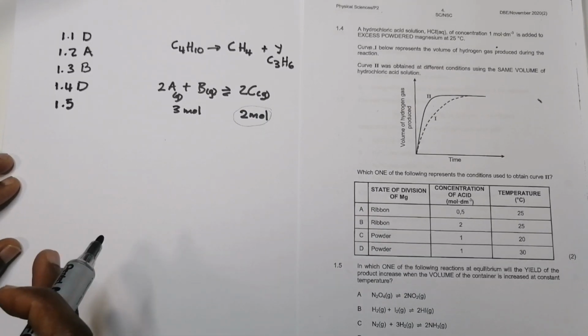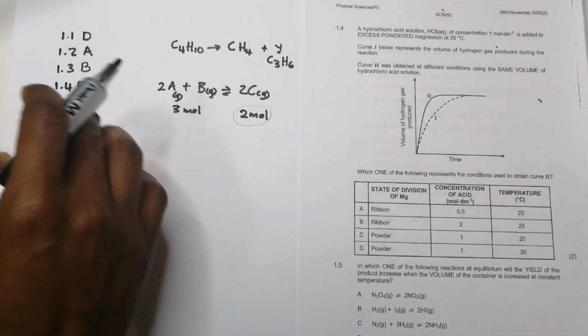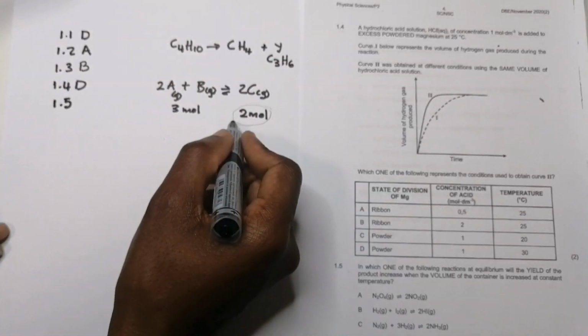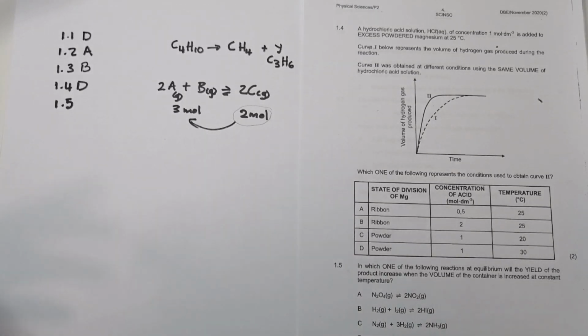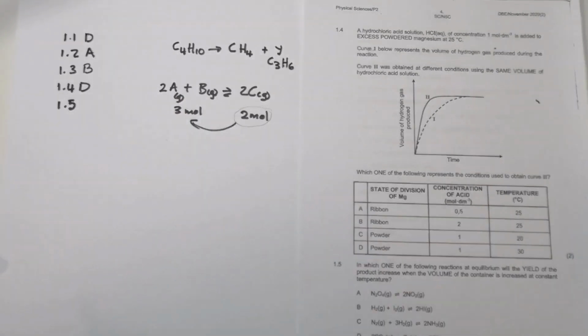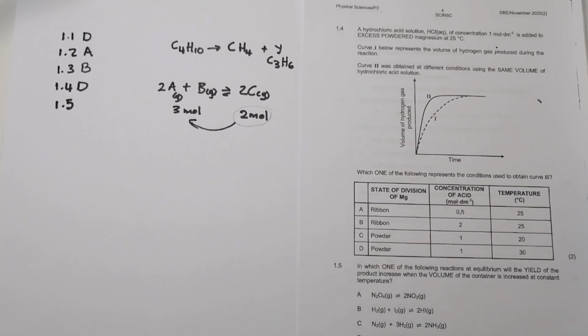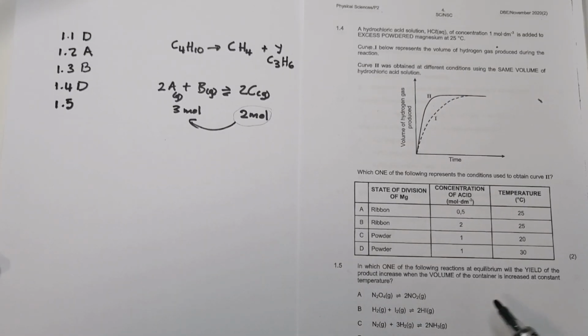Obviously, a decrease in pressure, which means there would be more volume, would favor the reverse reaction, because it would favor the side with more gas moles. So in this case, what are they doing? The change they are making is increasing the volume of the container.